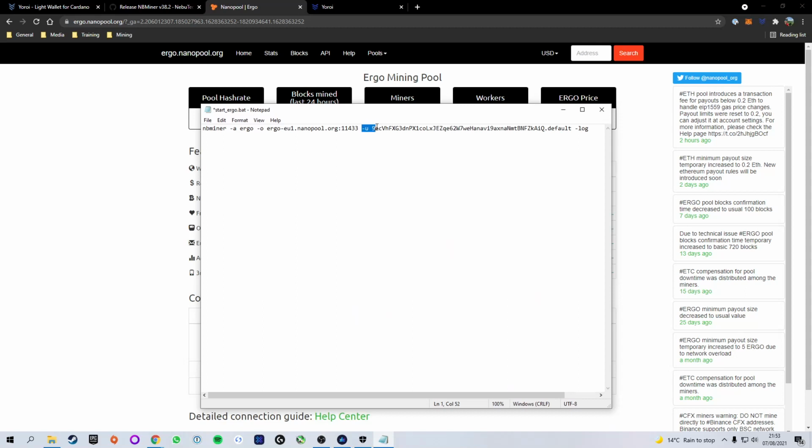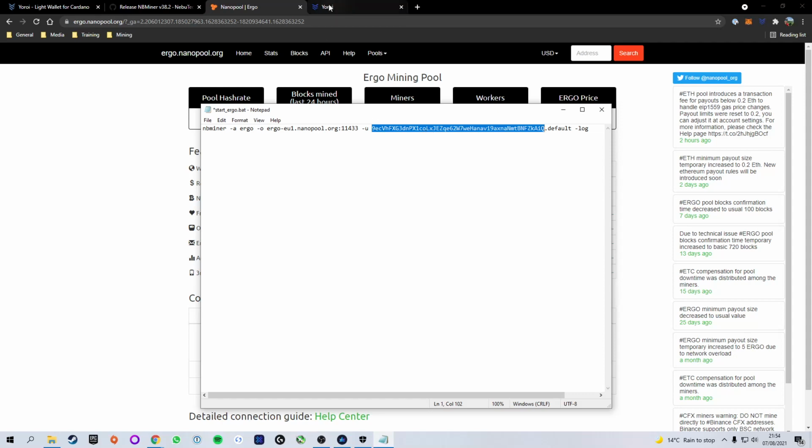Now after the -u, we will see an address. Now this is not the address we want to use. This is a default random address that they have put in here as a placeholder. If we were to start mining now, we would mine to this address, not our own address.